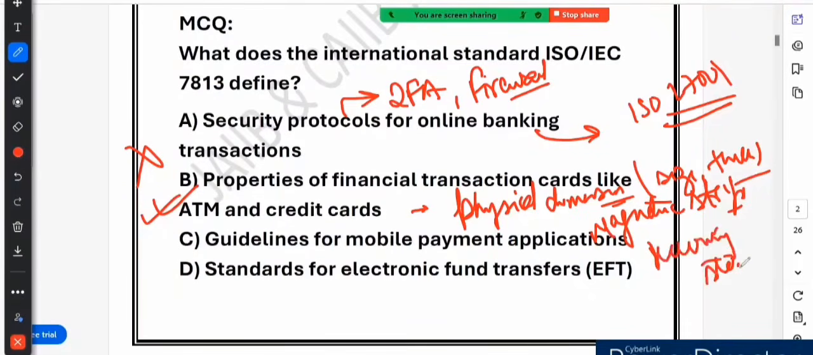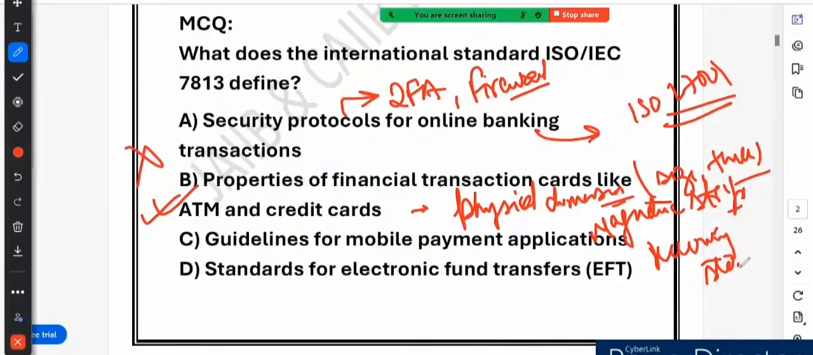like to prevent fraud. Think about your ATM card and credit card. No matter which bank issues it, the size and shape are always the same. This is because they all follow ISO IEC 7813. So this standard ensures that your card can work in ATMs and payment terminals worldwide.